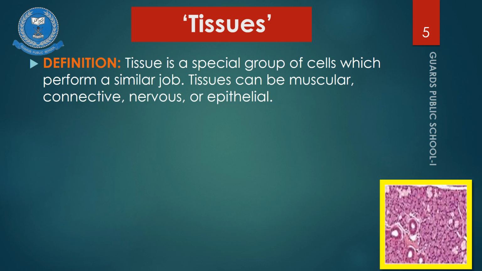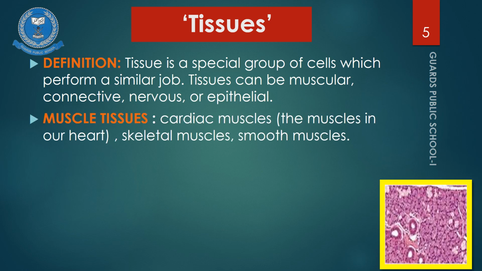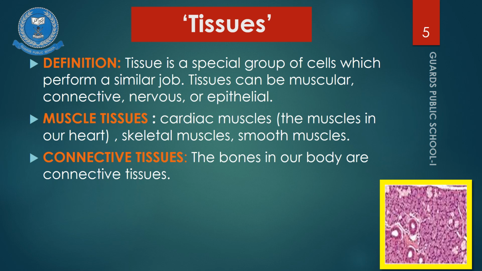First, I will explain what are muscle tissues. Muscle tissues actually make our muscles. For example, the muscles present in our heart are called cardiac muscles. The muscles present all over our body that help us to move are called the skeletal muscles. The muscles present in different organs of the body are called smooth muscles. Connective tissues. The bones in our body are called connective tissues.